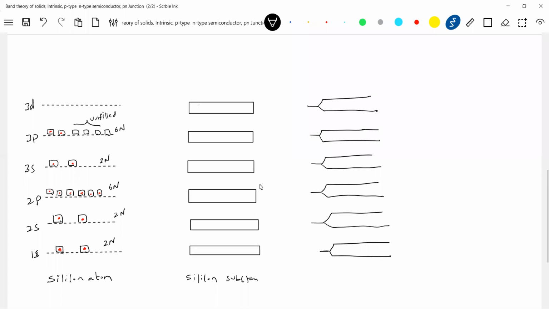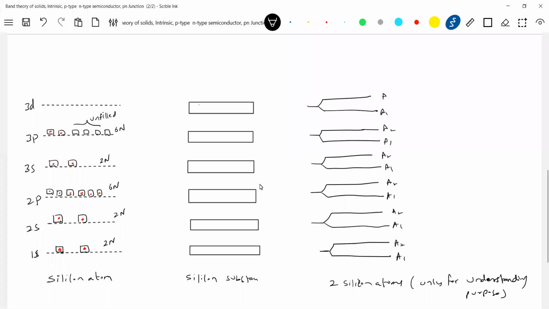I brought it. So these are the two silicon atoms. Let's assume two silicon atoms only, for understanding purposes. So what will happen to the states? This is for silicon atom 1, 2. The energy of one will decrease, the energy of the other will increase. What is this dotted line?